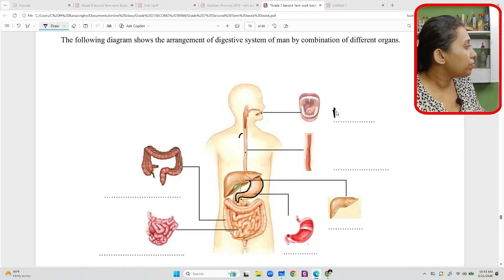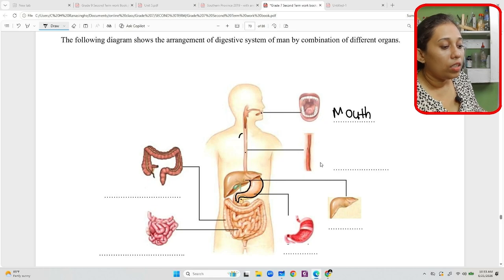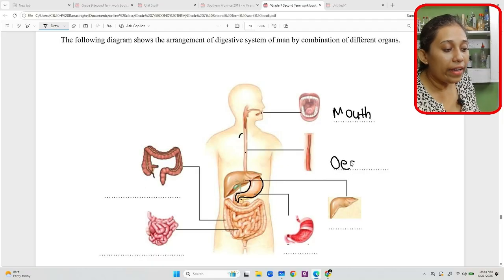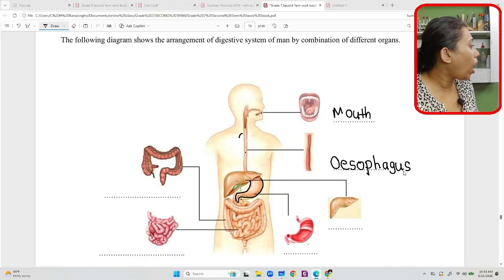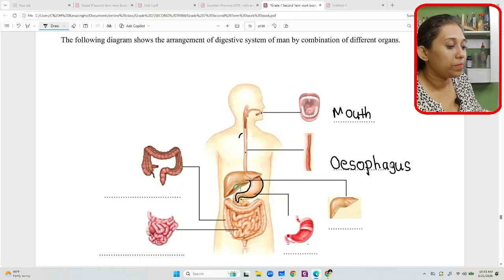What is this? This is the mouth. This is known as the esophagus. So we are writing it E-S-O-P-H-A-G-U-S. Esophagus. And this is your liver.